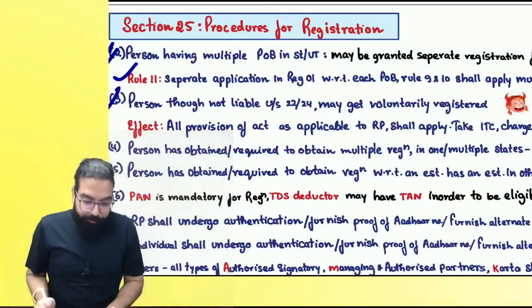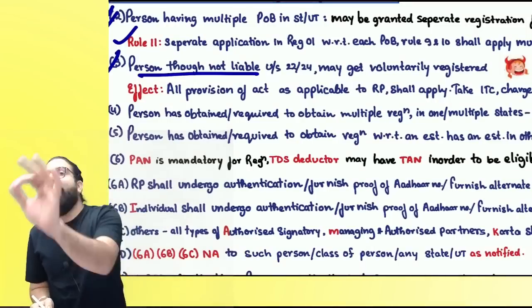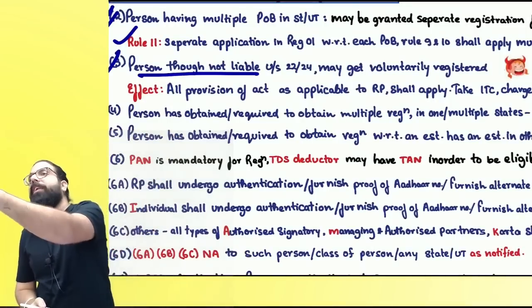Okay, everyone? Now, everyone, if you are not liable under 22 or 24, still you can take voluntary registration. Who allows you?